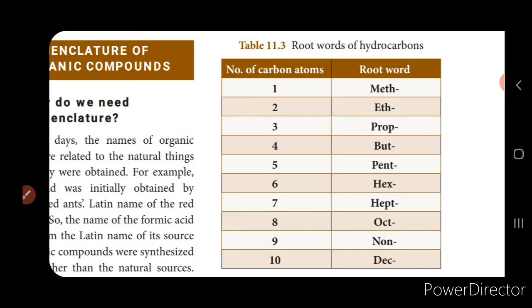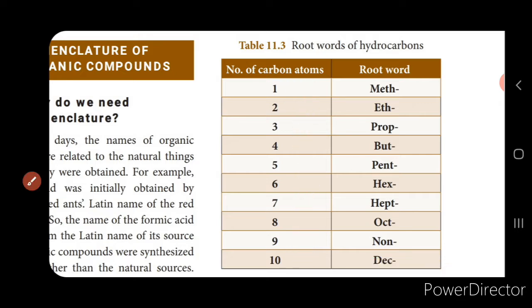This gives you the number of carbon atoms present in the parent chain and the pattern of arrangement, whether it is arranged in a linear chain or a branched chain.